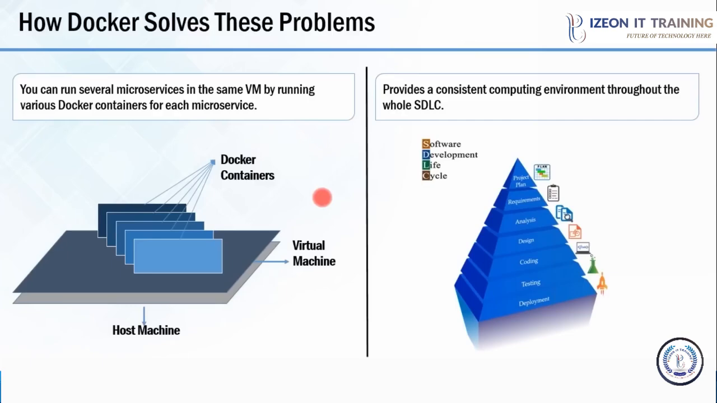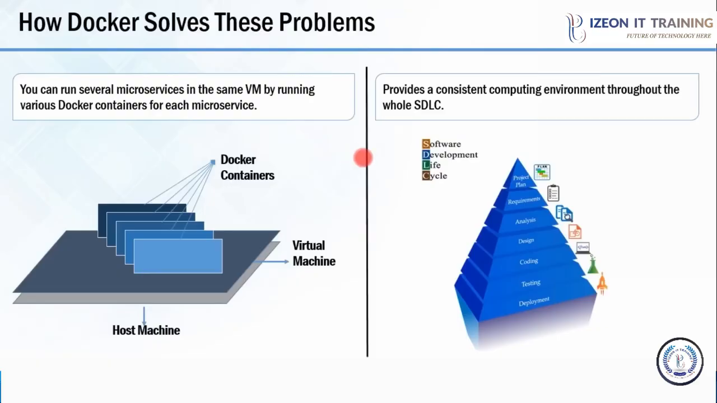Let me tell you guys, Docker containers are actually lightweight alternatives to virtual machines. What does that mean? In Docker containers, you don't need to pre-allocate any RAM or any disk space. It will take the RAM and disk space according to the requirements of applications. Alright? Now let us see how Docker solves the problem of not having a consistent computing environment throughout the software delivery lifecycle.